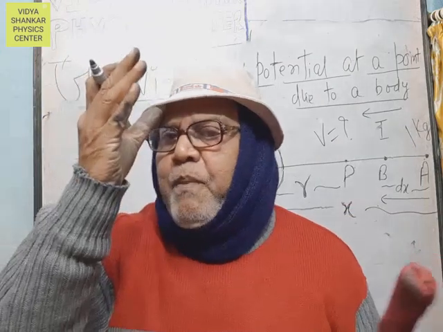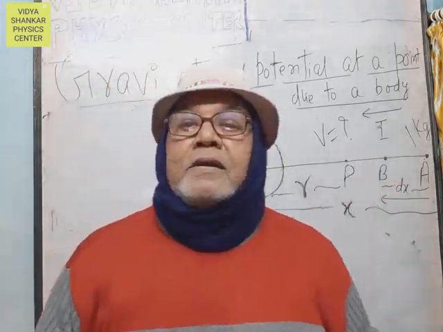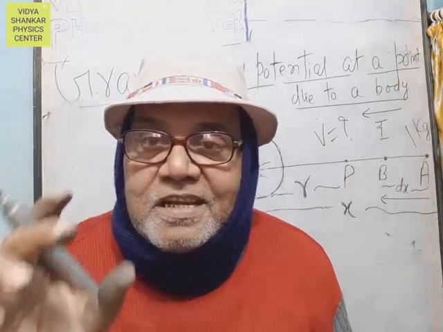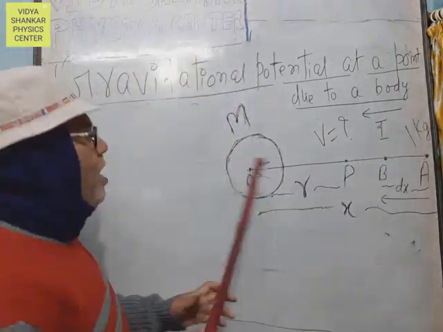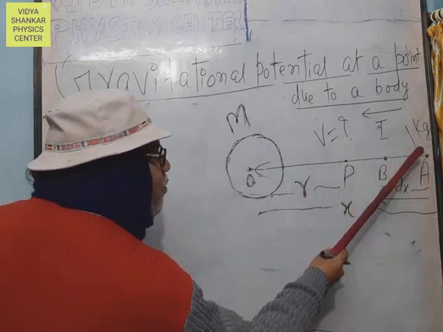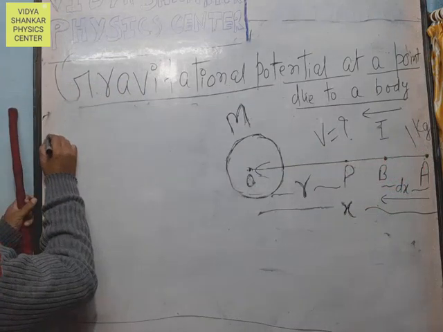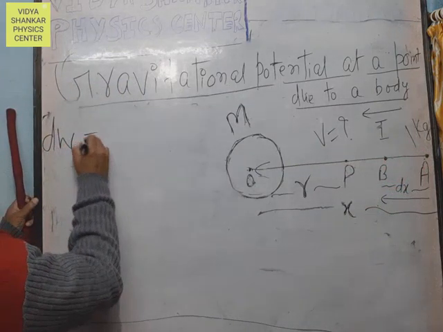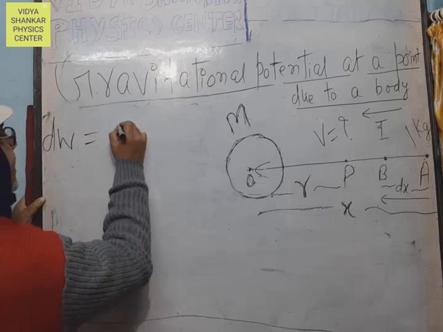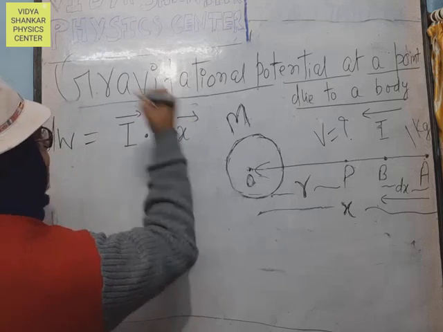The smallest part of x is dx, and the smallest part of work W is dW. Here, the work done in bringing unit mass from point A to point B is dW equals I vector dot dx vector.